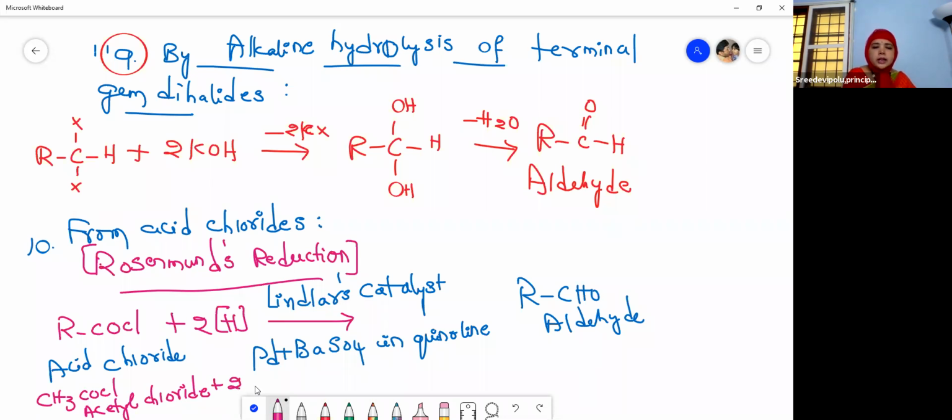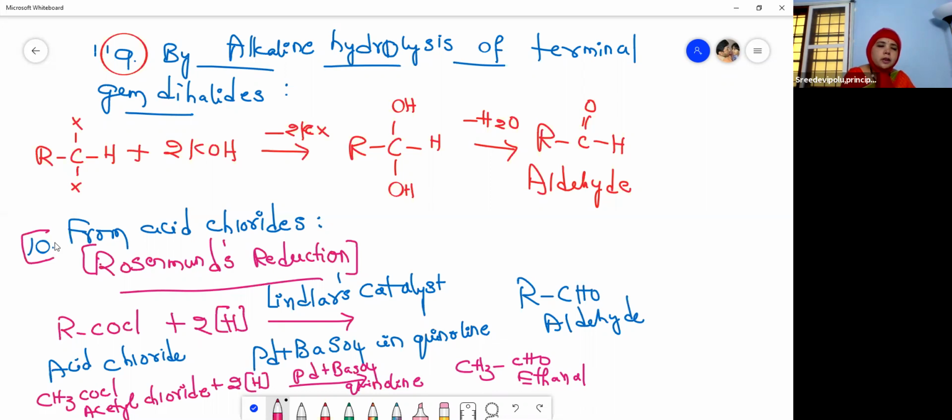On reduction, addition of hydrogens in the presence of palladium barium sulfate poisoned by quinoline, called Lindlar's catalyst, what do you get here? Two carbons are present, so you will get a compound having again two carbons. What is that? Ethanal, acetaldehyde. Understood? So please learn this reaction.